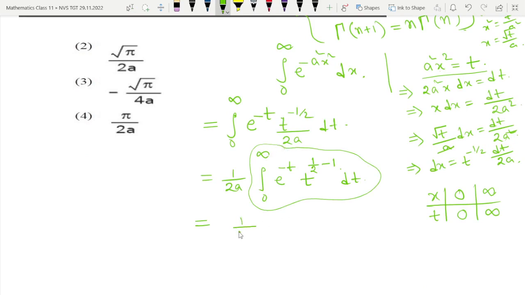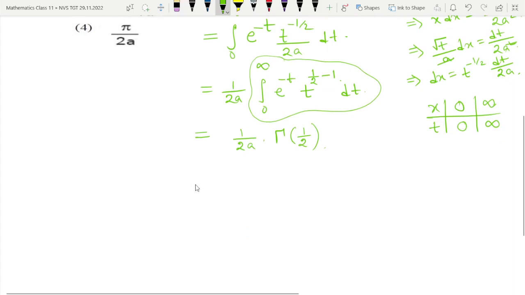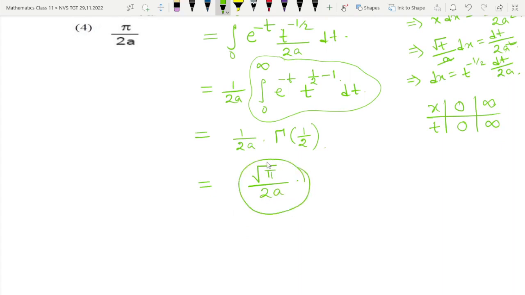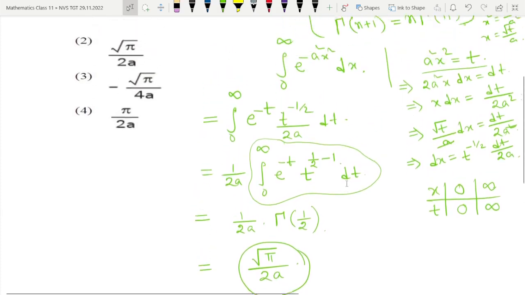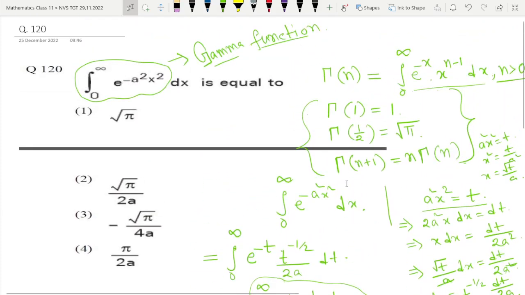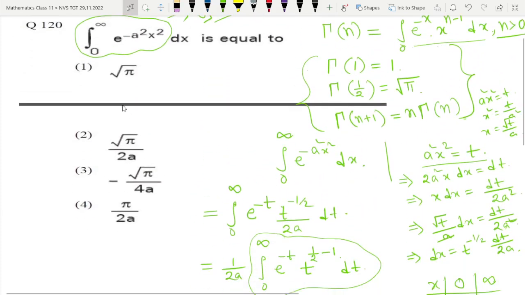So 1 by 2a into gamma half. Gamma half means root pi, as I have already told in the formula. So it is root pi divided by 2a. This is our answer, root pi by 2a. Can you see the option root pi by 2a? Option number 2 is the correct answer for this question.